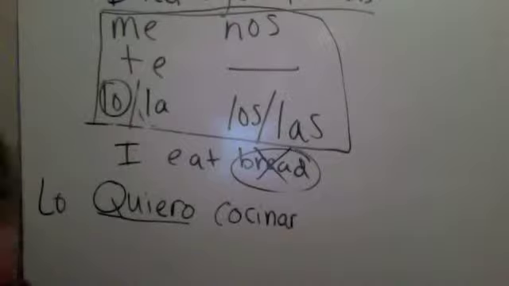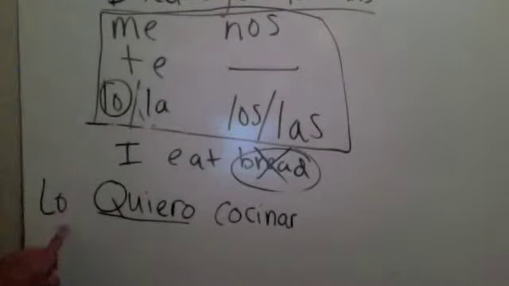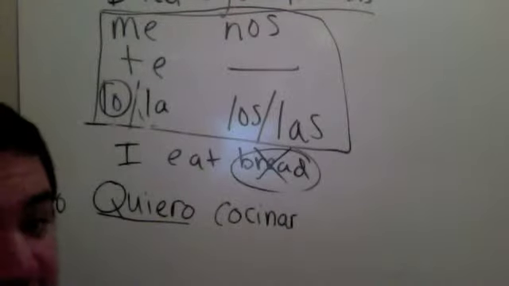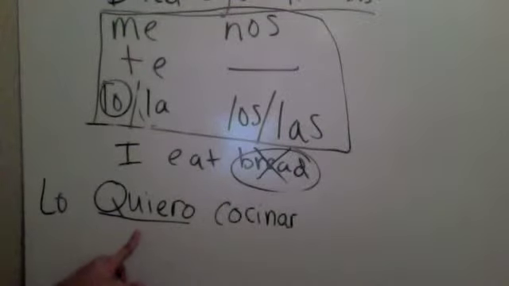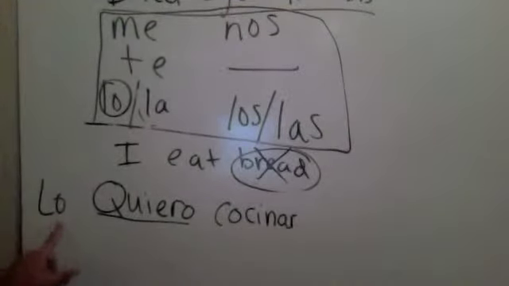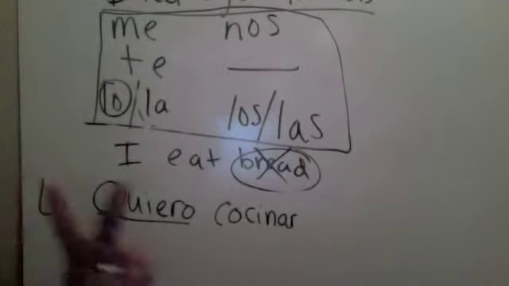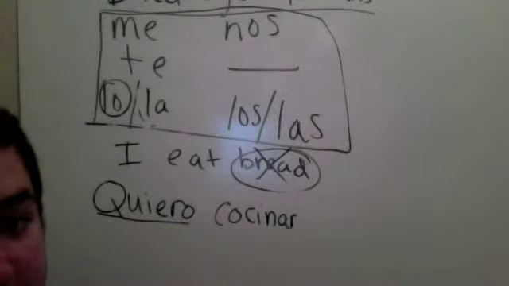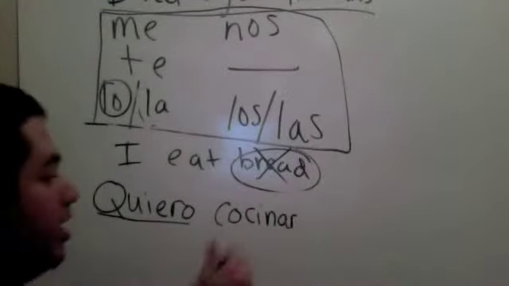We have another place that we can put this lo, or any of these direct object pronouns. Our first place we could put it was before a conjugated verb. Well, yeah, sure. We have a conjugated verb here, so our rules say it can go there. But we have a second option. Our second placement is it can go attached to an infinitive. Here is your infinitive verb.